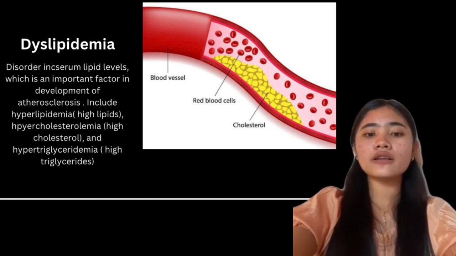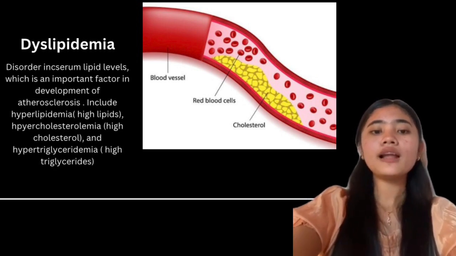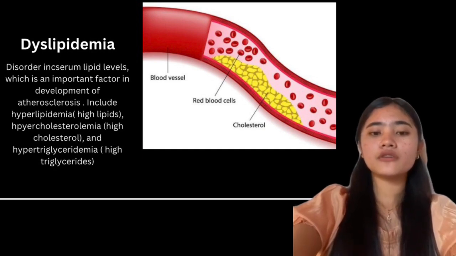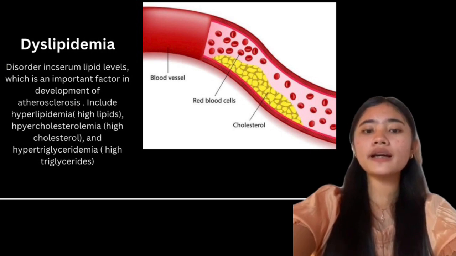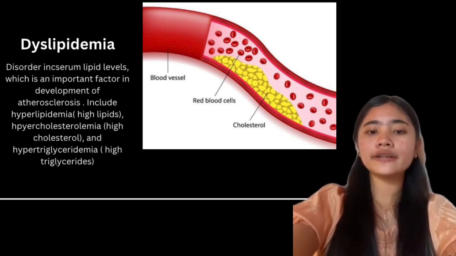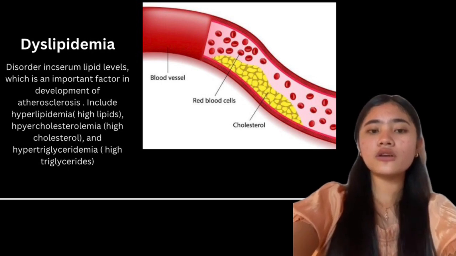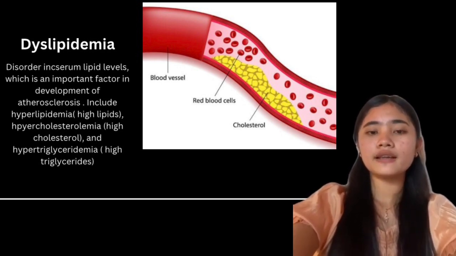LDL cholesterol is considered the bad type of cholesterol. That's because it can build up and form clumps of plaques in the walls of your arteries. Too much plaque in the arteries of your heart can cause a heart attack. HDL is the good cholesterol because it helps remove LDL from your blood.